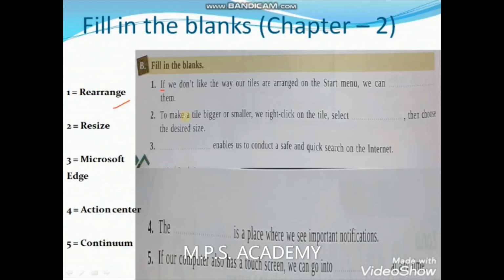Okay, for the second, I have put the answer for question number 2. You have to read before you make it. For third, I have put Microsoft Edge. For fourth, I have put Action Center. For fifth, I have put Continuum. Its pronunciation is Continuum.